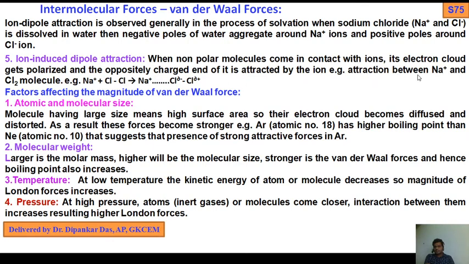That is, attraction between Na plus and a Cl2 molecule, in this way. Actually Cl2 here has Cl plus and Cl minus. So Na plus dot dot dot Cl delta negative, bond, Cl delta positive. Na plus is attracted by the negative pole of the chlorine. So this is ion induced dipole interaction.